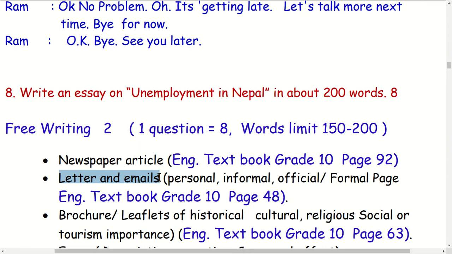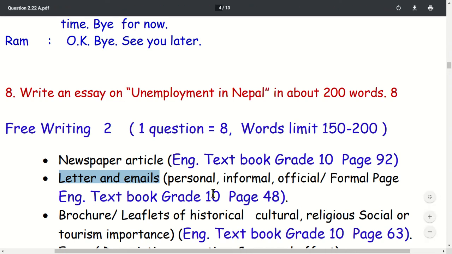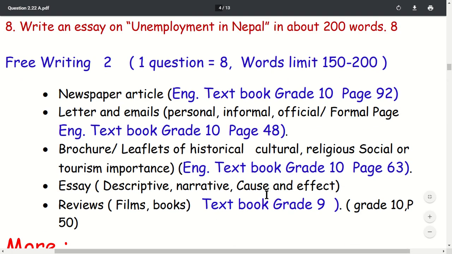Informal means personal, for example if a person writes an email or letter to his parents, brothers and sisters. I also suggest you read textbook grade 10, page number 48, where there is an example of an email or letter.